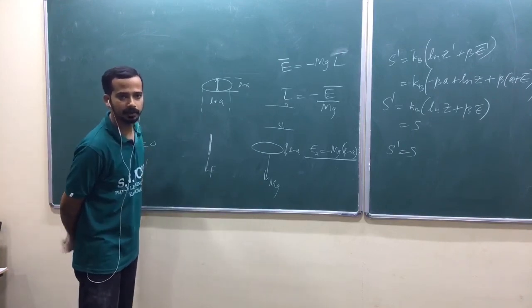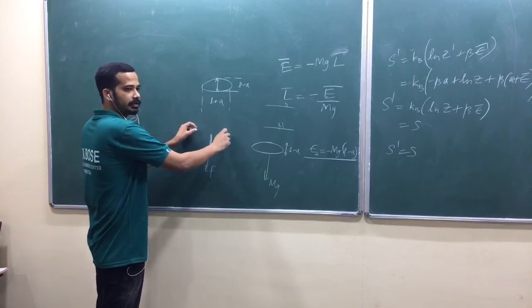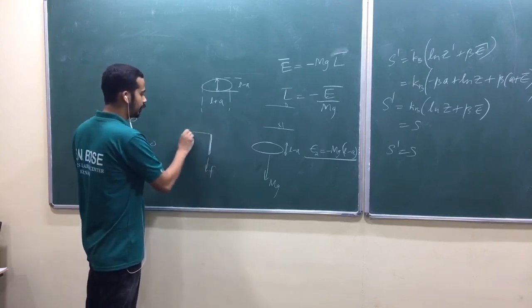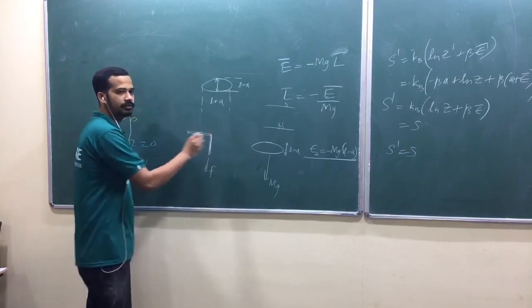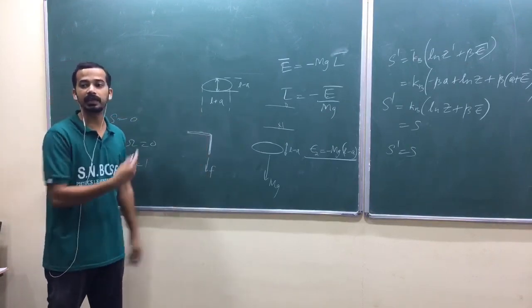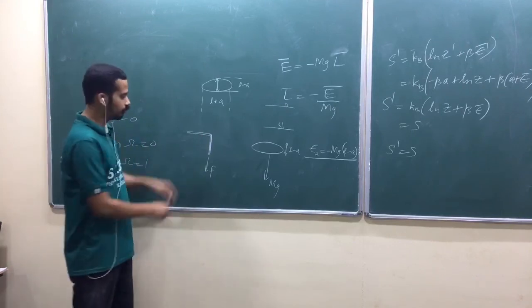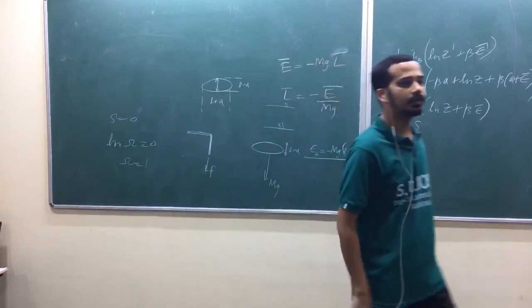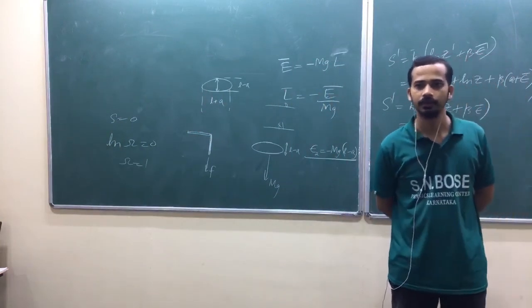Are you getting my point? Suppose I assume a rubber link like this is of zero energy, and if a rubber link is vertical, it is of negative energy. Now to make this link like this, you have to supply energy. That's why its energy is negative, isn't it?